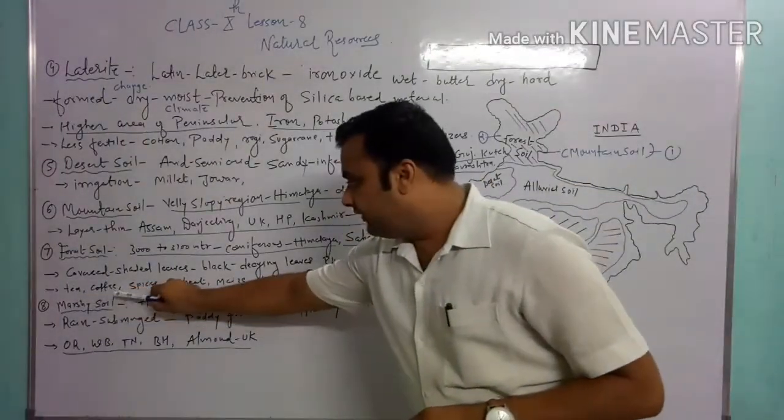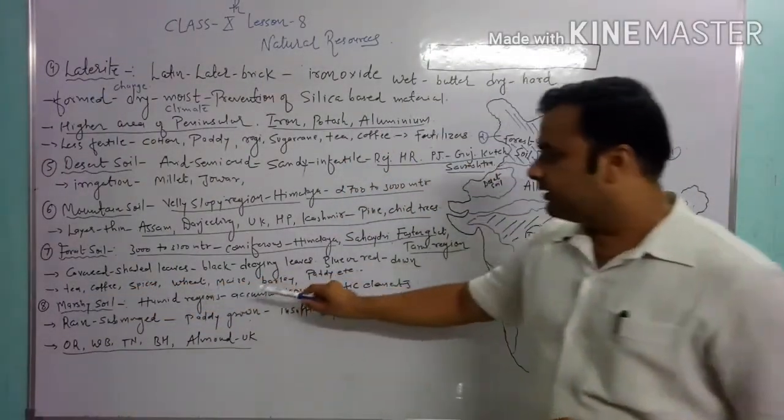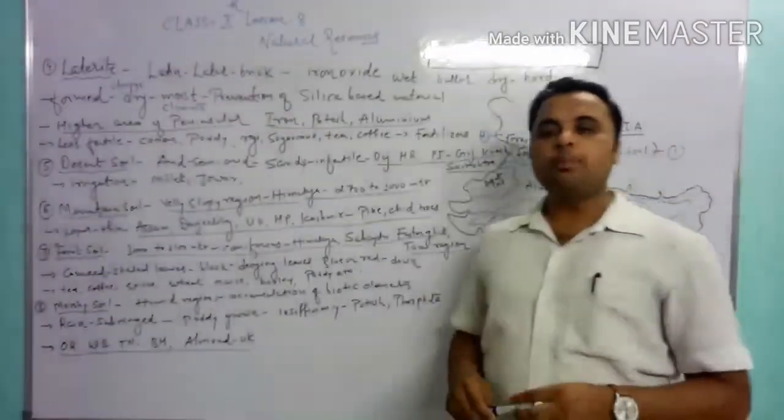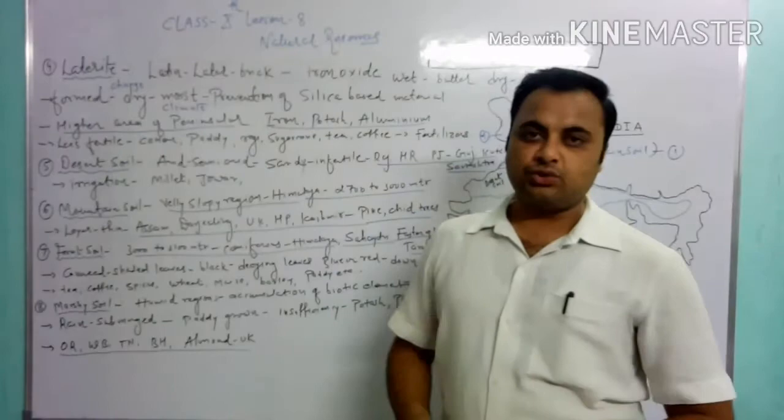Tea, coffee, spices, wheat, maize, barley, paddy, etc. crops can be taken in the forest soil.